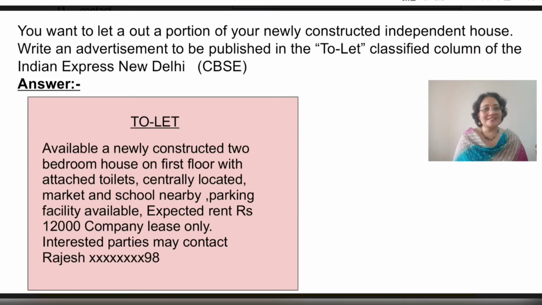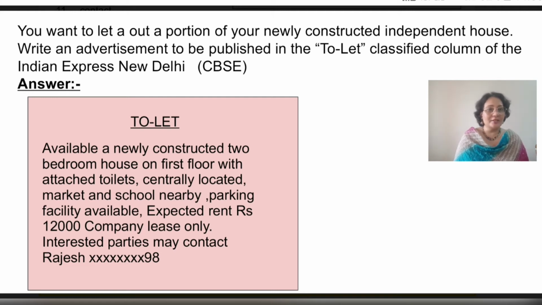Now take an example of a to let question. You want to let out a portion of your newly constructed independent house. Write an advertisement to be published in the to let classified column of the Indian Express, New Delhi. So we begin this advertisement with to let and we mention the word available.